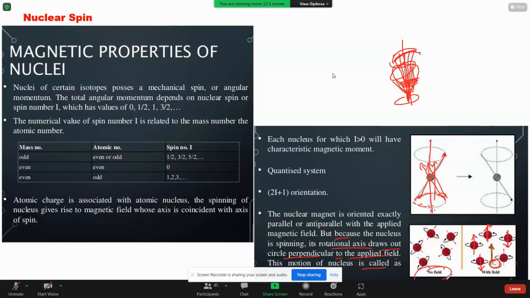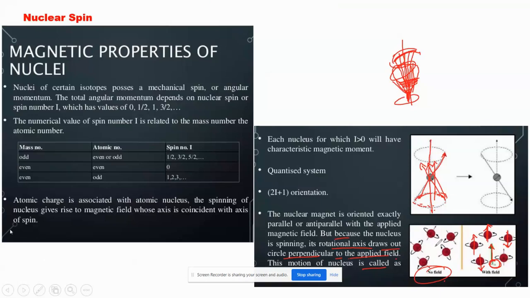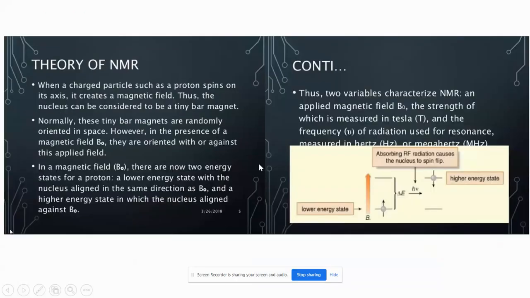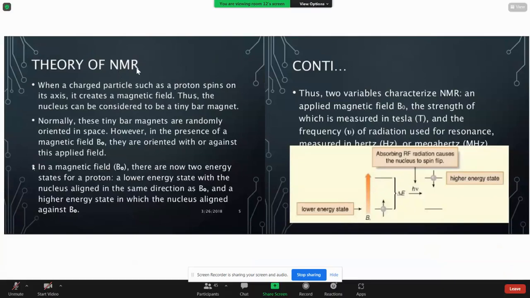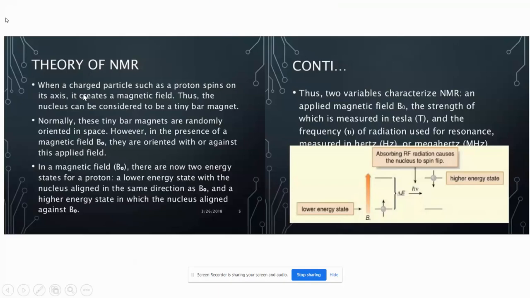In absence of any field, they will be in any random direction, spinning, rotating around themselves, and also orbiting around other nucleons, जो कि protons और neutrons, दूसरे particle के around भी वो rotate होते हैं. So due to that, it has spin and angular momentum. So थोड़ा complicated है. At a time सारा चलता रहता है in any nucleus. So using that, this NMR, that is the nuclear magnetic resonance phenomenon, has been used, you can say, because it is there.